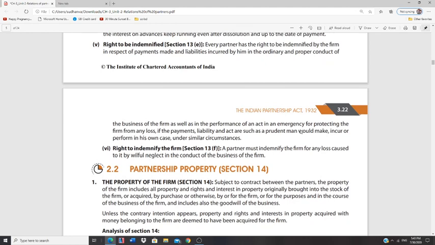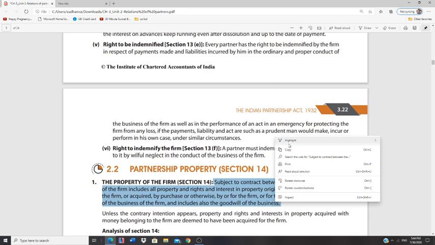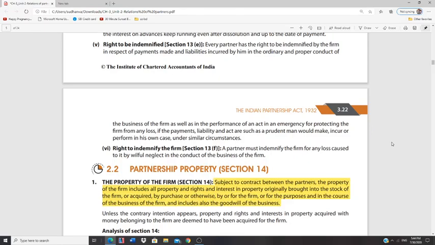What is called the property of the firm, or what do you mean by property of the firm? See, usually subject to contract between the partners, the property of the firm includes all the properties and rights and interest in property originally brought into the stock of the firm or acquired by purchase or otherwise by or for the firm, or for the purposes and in the course of business of the firm, and also includes the goodwill of business. What do you mean by that?